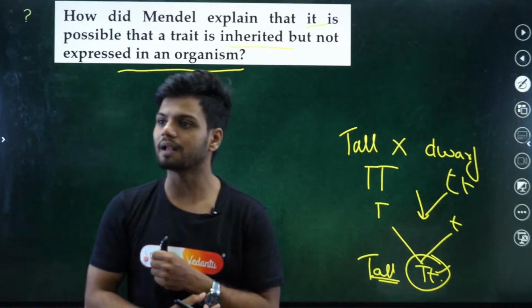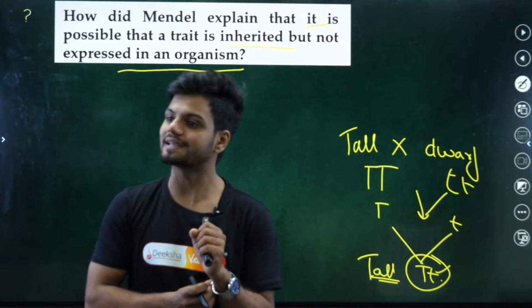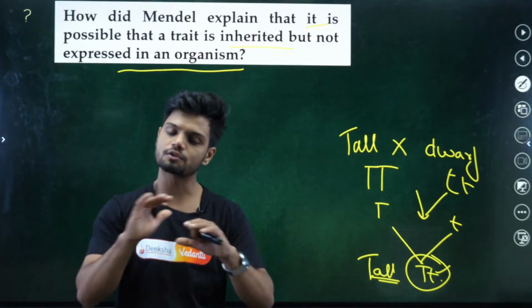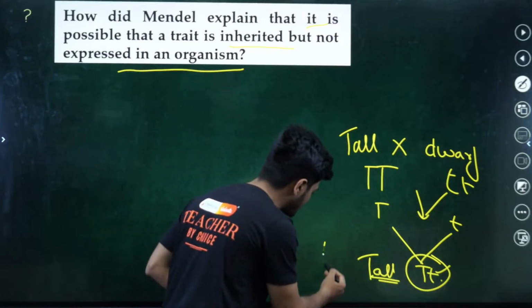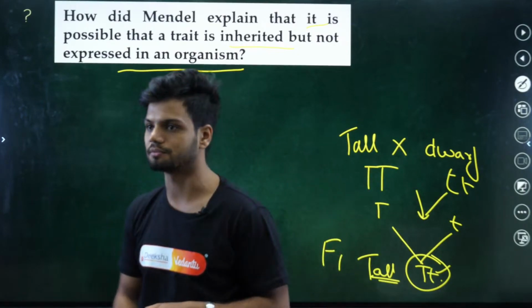So he thought the medium plant would be there, but only tall plants. Exactly. There was no medium plant. Only tall plants were there in the F1 generation. Okay.